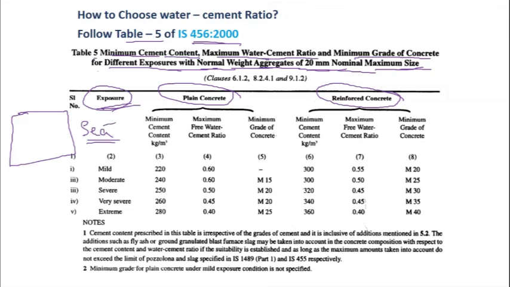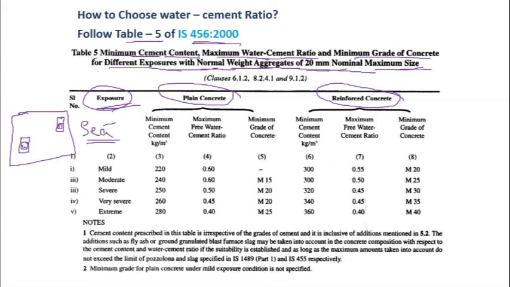If you find a structure near the seashore, and there is a structure deep inside, in the outskirts of Visakhapatnam, then building 1 and building 2 have different levels of exposure to the sea environment, right?